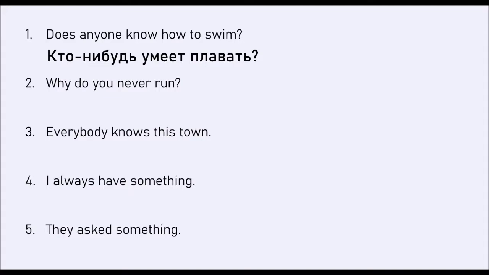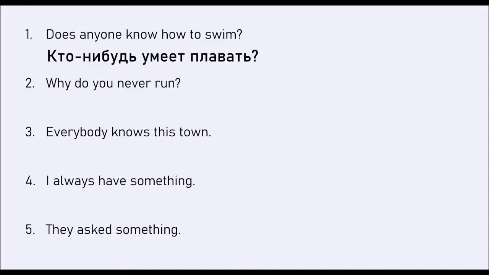Now look, кто-нибудь in this case means someone, not anyone, because there isn't really an equivalent of anyone in Russian. And we use кто-нибудь and not кто-то because, well, it's hard to explain, but you're speaking to a group of people that presumably you are seeing, so it's not that you don't know about them, it's that you don't mind, you're not really bothered about who specifically out of these people can swim. You're just interested whether anyone can swim out of them. So that's why кто-нибудь is more appropriate. In fact, кто-то would be incorrect here.